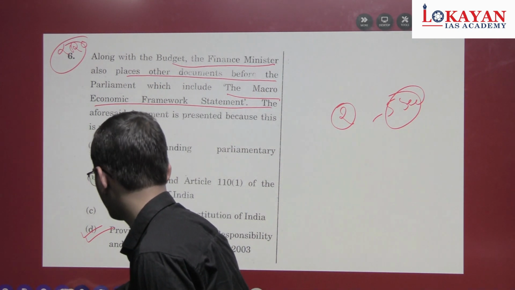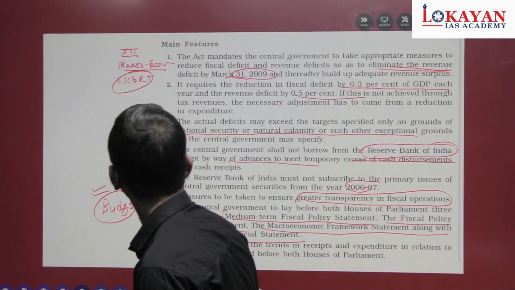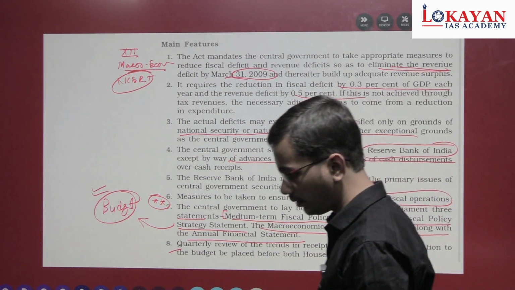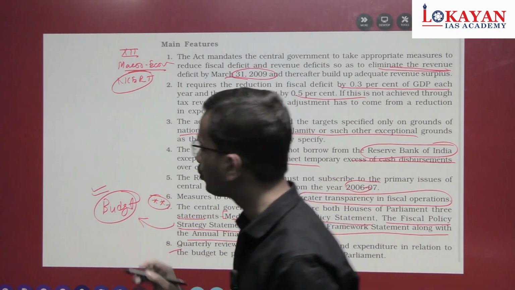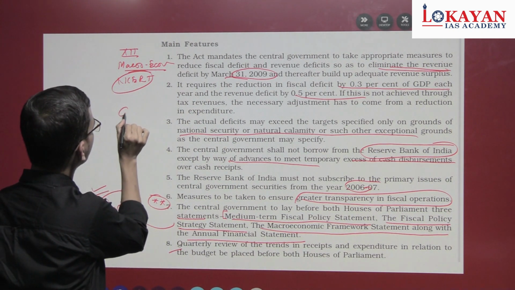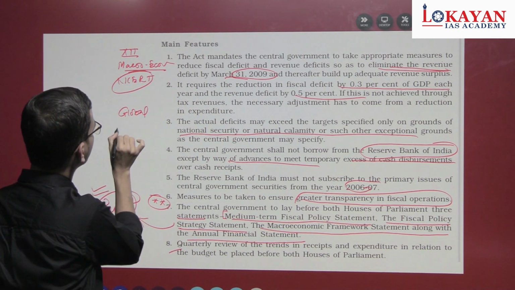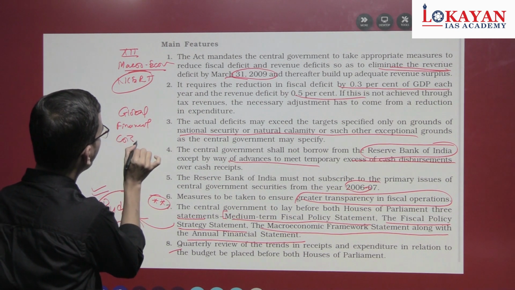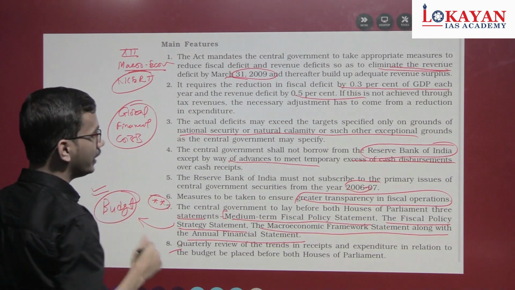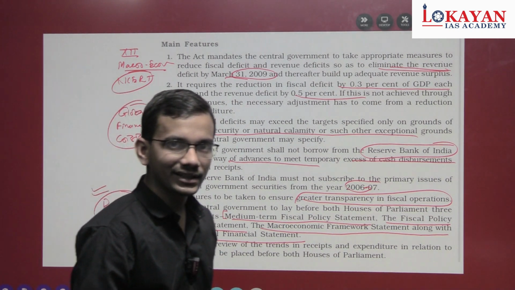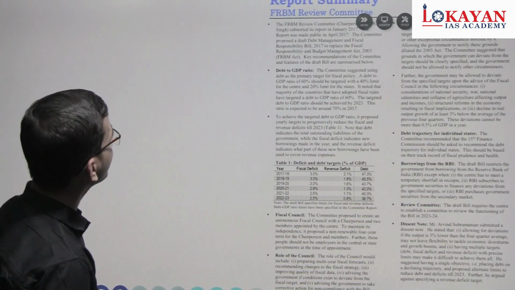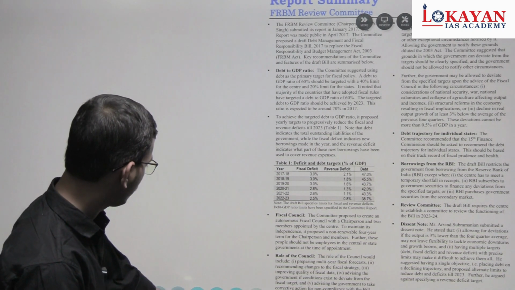Okay. Now see, all these targets weren't met during 2008-9 mainly due to the global financial crisis. And in 2009, the targets were suspended. So the government came up with the NK Singh committee.